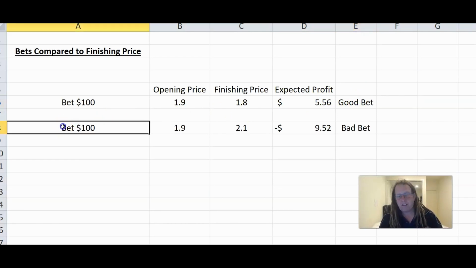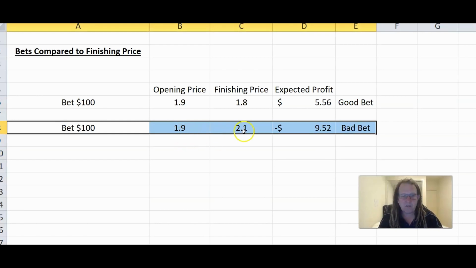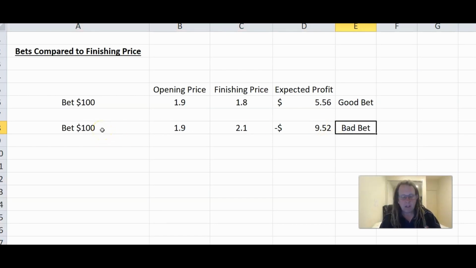It's a good bet. In this scenario here, we're betting at $1.90. The finishing price is $2.10. Expected profit is a loss of $9.50 or a 9.5% negative pot. That's a bad bet. Even if the bet wins, it's still a bad bet. So we can look at that year by year and how we've gone. We can look at that as the season progresses, week by week, and you may find that we've got a lot of good bets. Our expected profits are up there at the start of the season and fade away and maybe kick up later or something. I don't know. But we'll be able to have a look at that and then determine how well our bets are going as the season progresses.